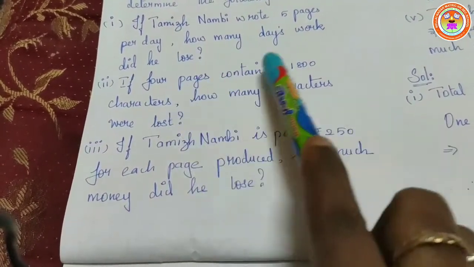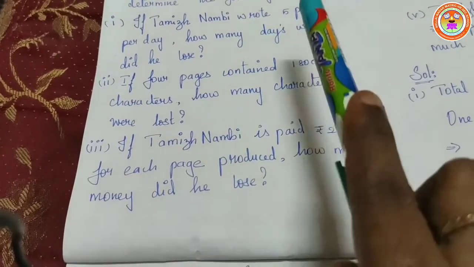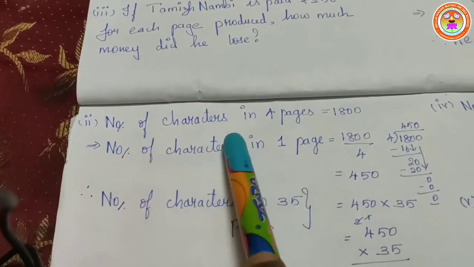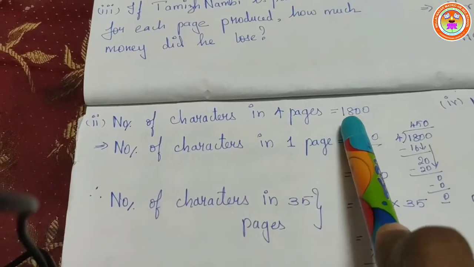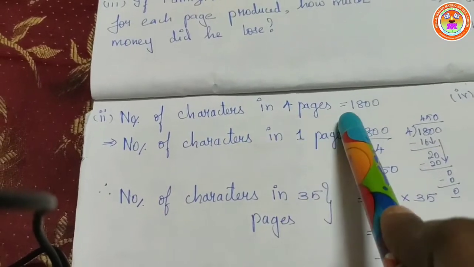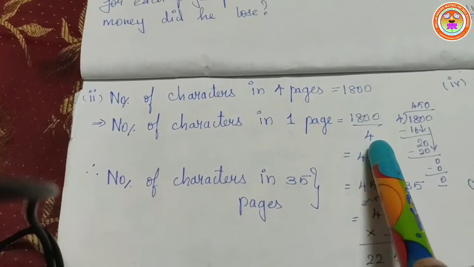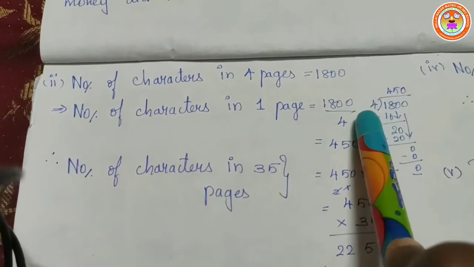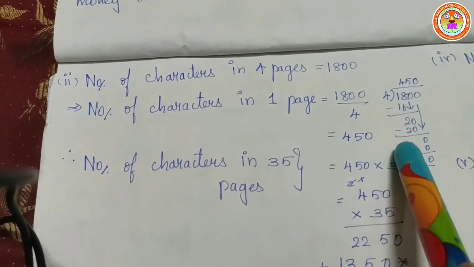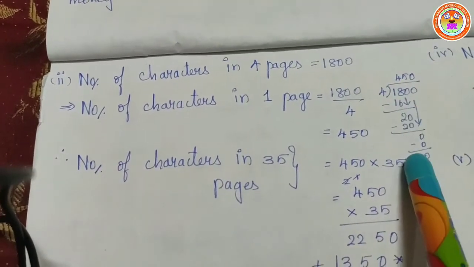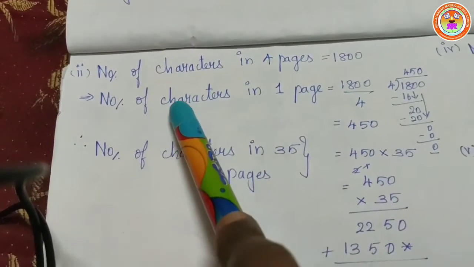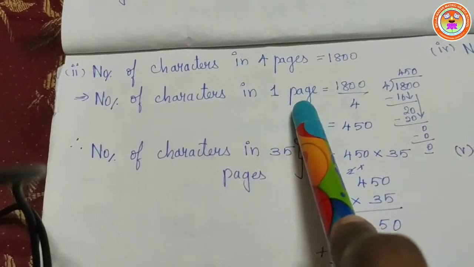For 4 pages there are 1800 characters, so in the 35 pages how many characters were lost? The number of characters in 4 pages is equal to 1800. So the number of characters in one page is 1800 divided by 4. 4 fours are 16, 18 minus 16 is 2, bring the 0 down, 4 fives are 20, so again it is 0, bring the 0 down, 4 into 0 is 0, so it is 450. There are 450 characters in one page.